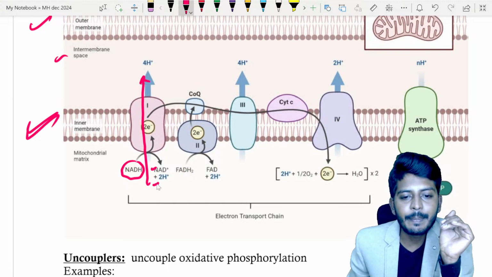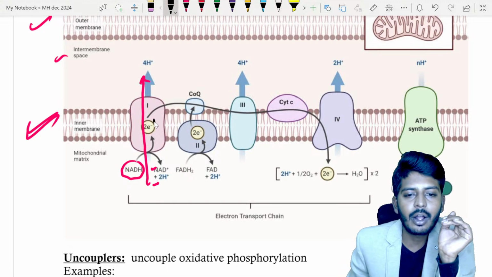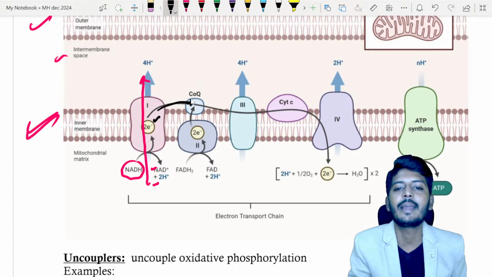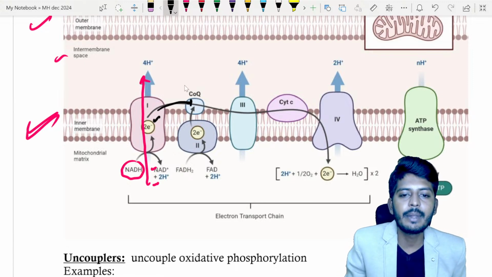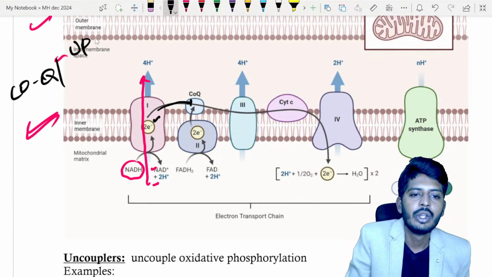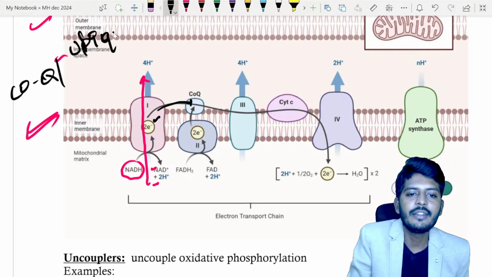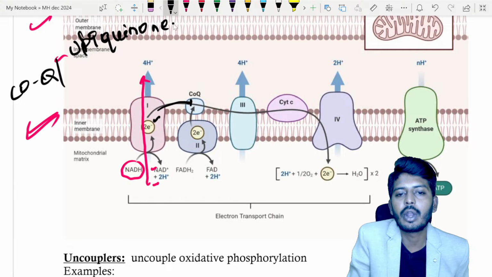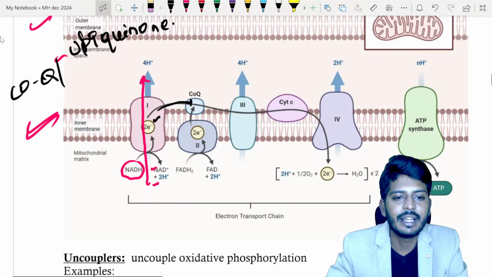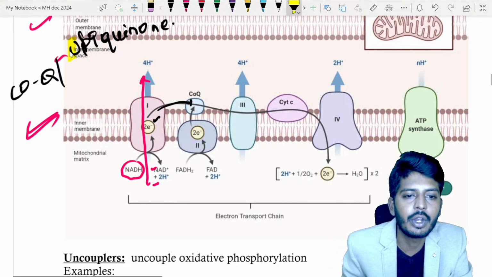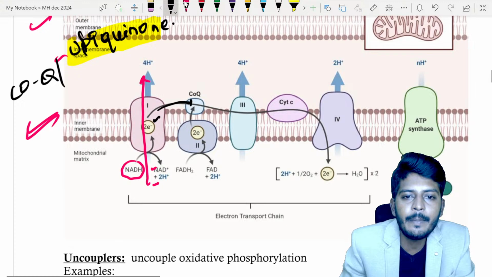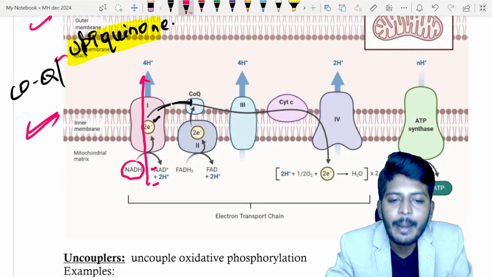While it is breaking the NADH, it will gain 2 electrons. It will collect the electrons and give them to a transporter called coenzyme Q. Coenzyme Q is also called ubiquinone. Ubiquitin is different, ubiquinone is different, students. So coenzyme Q takes the electrons, and that is called ubiquinone. It has taken the electrons from your complex number 1.